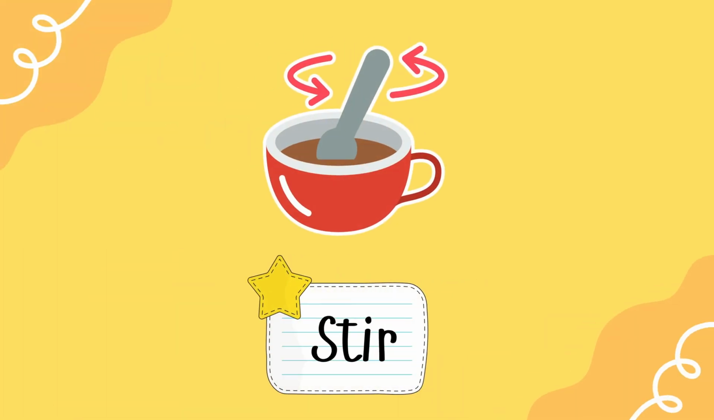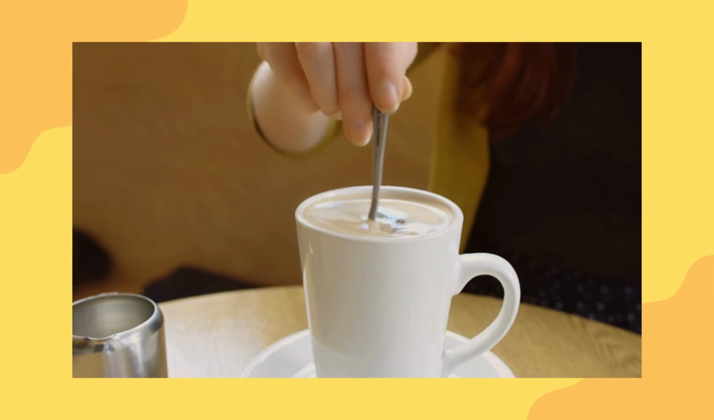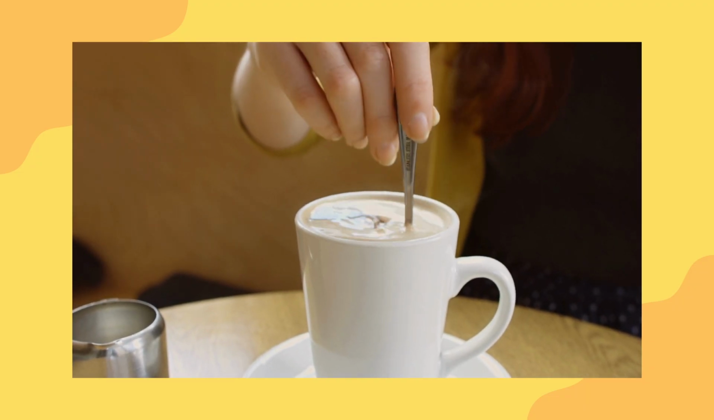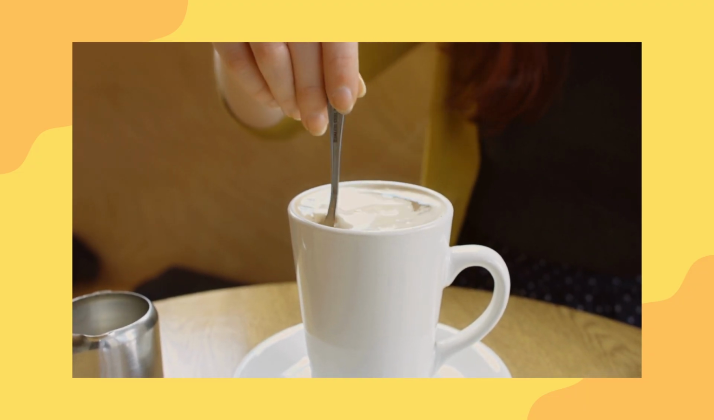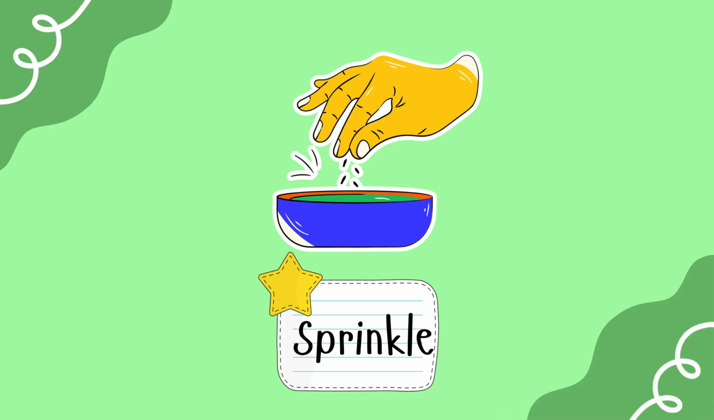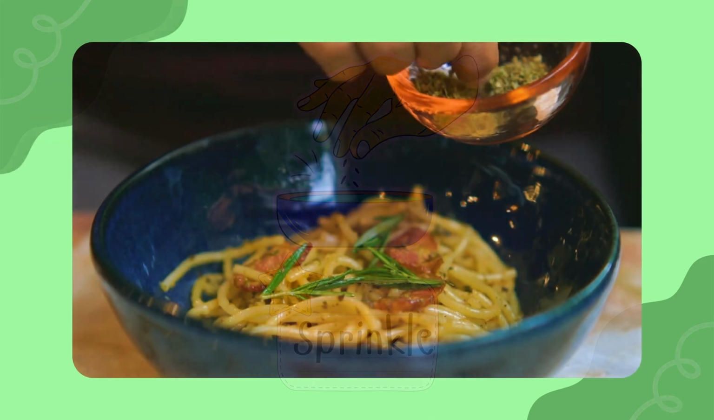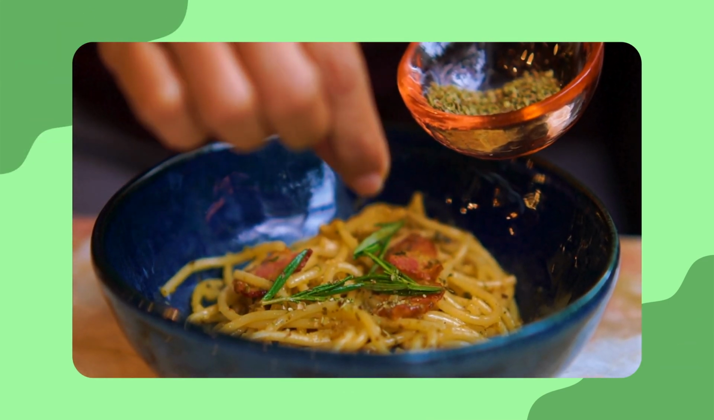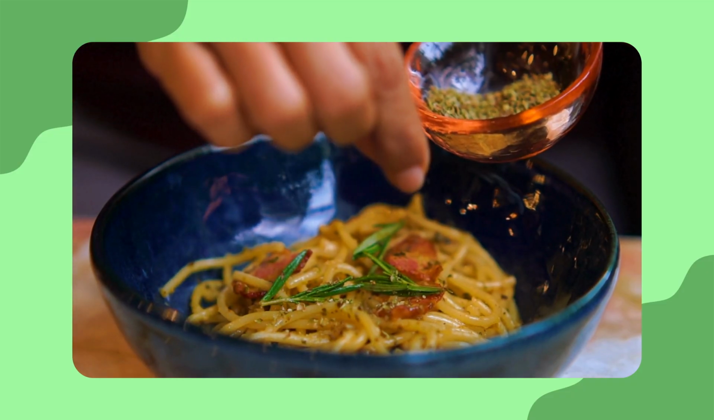Stir. Stir means to move a spoon around in circles to mix things together. Sprinkle. Sprinkle means to lightly spread tiny bits of something, like salt, over food.